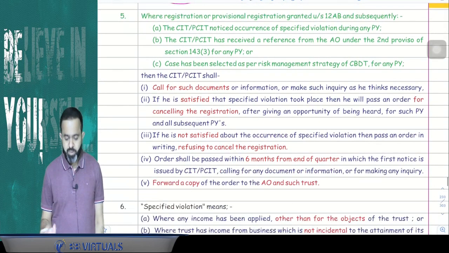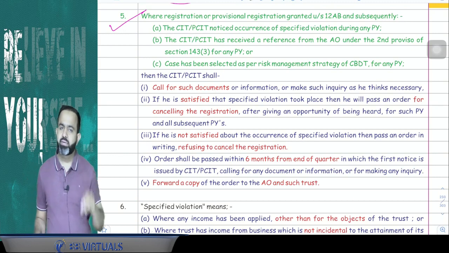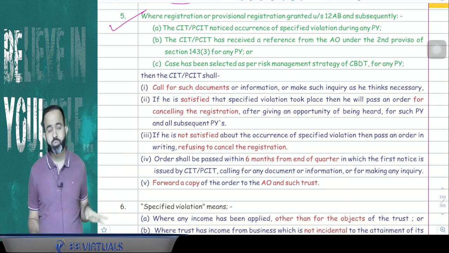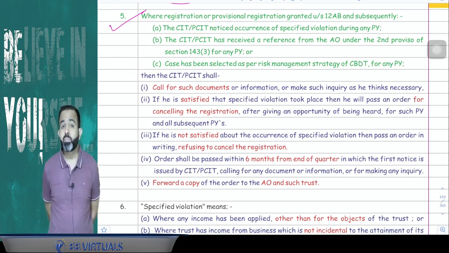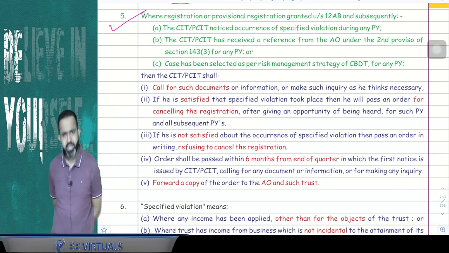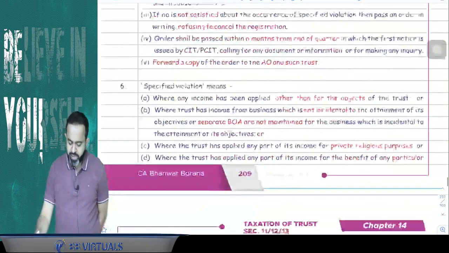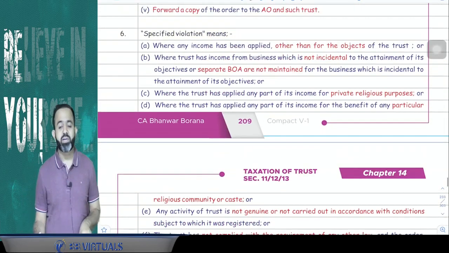Now guys, there is one amendment, and the amendment is point number 5. Suppose, for example, the commissioner has given the registration to the trust, but after some time the commissioner comes to know that the trust made some specified violation. But the question is, what is the meaning of a specified violation? Here, specified violation means if these 5-6 violations took place, then it will be treated as a specified violation.